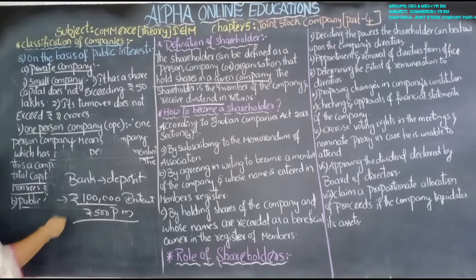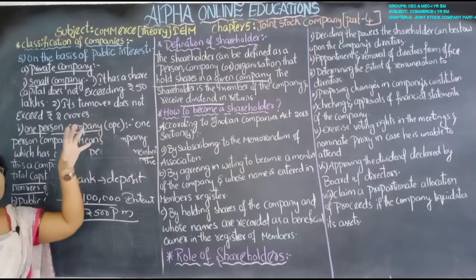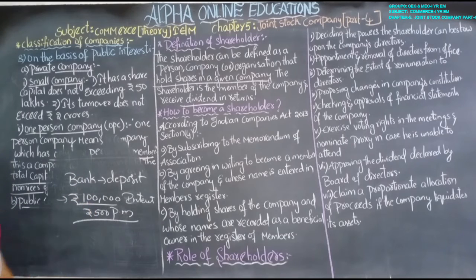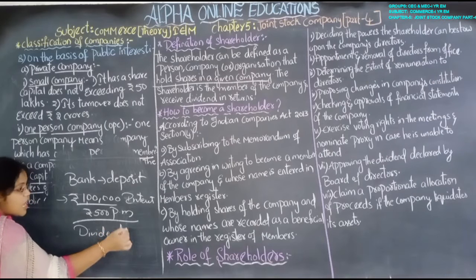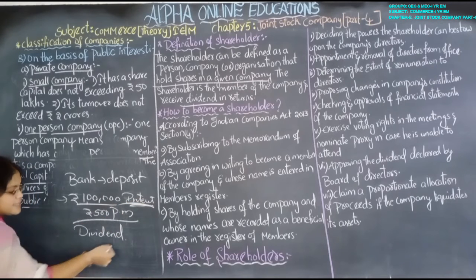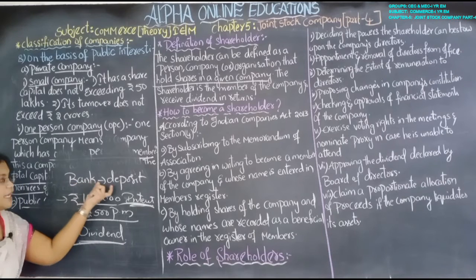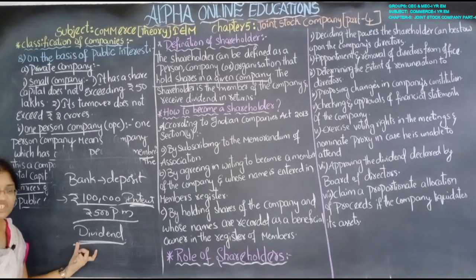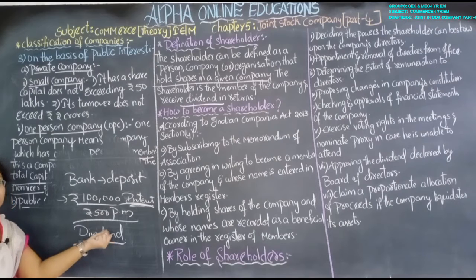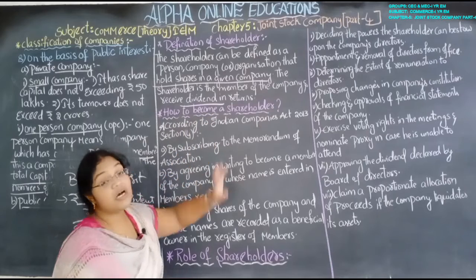So while doing a deposit of 1 lakh rupees, you are getting a monthly interest of 500 rupees. In the same way, when you are holding the shares of a company, you will get dividend. Here you are making a deposit in the bank, that's why you get the interest. Here you are purchasing the shares, means you are holding the shares of that company, so you will get the regular dividend.